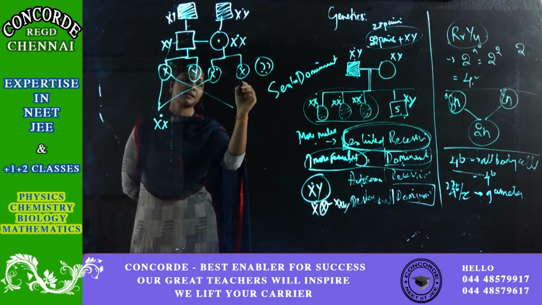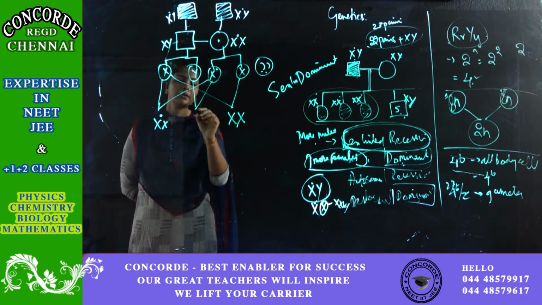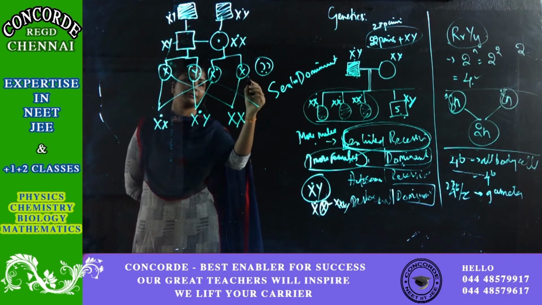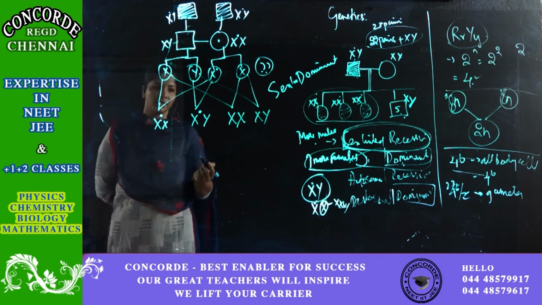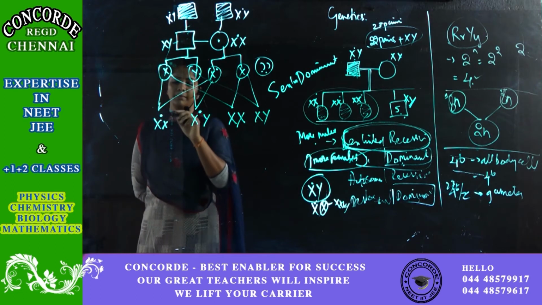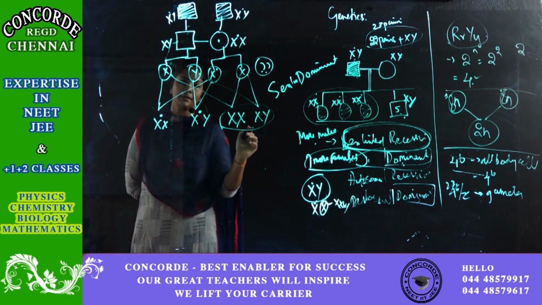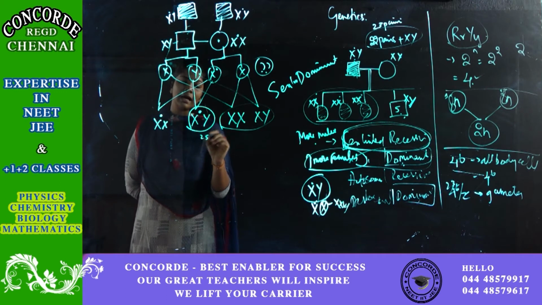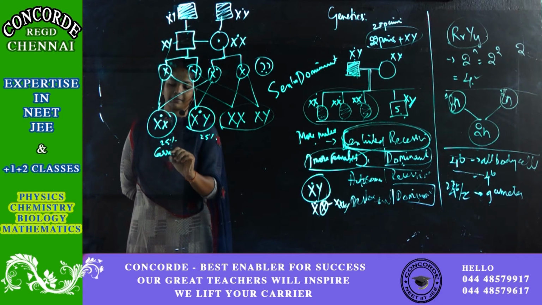The other one is X and X. Next is your X dot Y, and this XY. So if you see here, overall 50% are normal, then 25% of men are affected, and 25% of the daughters are carriers.